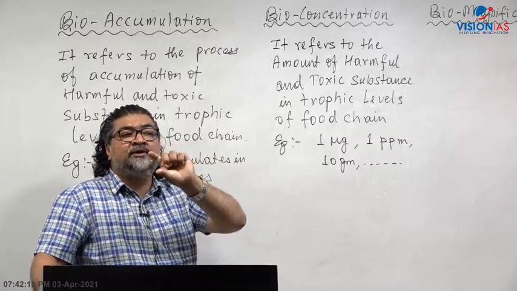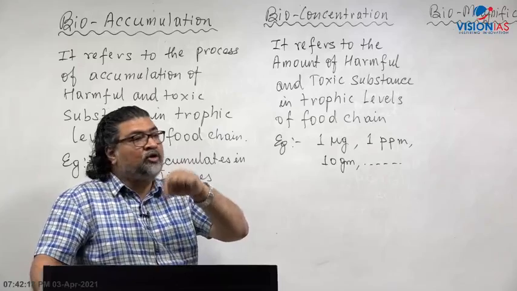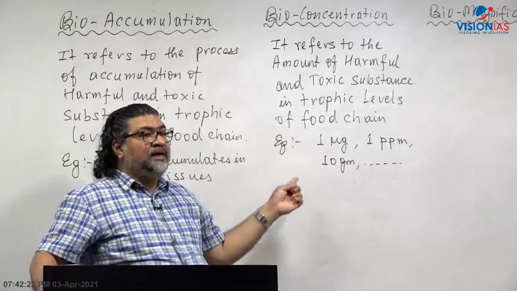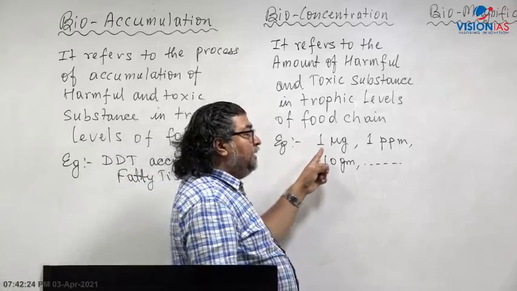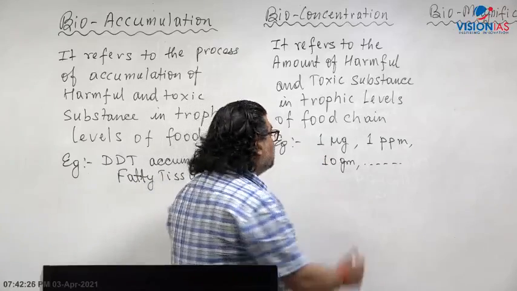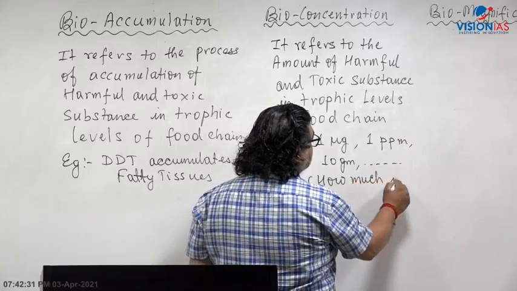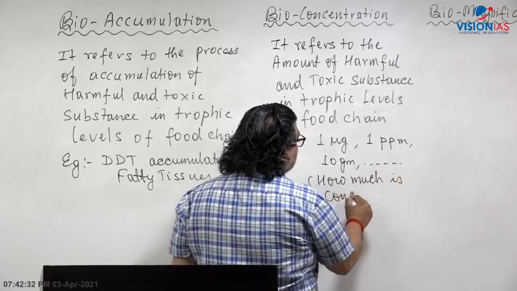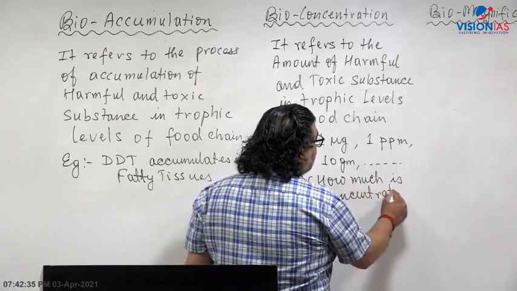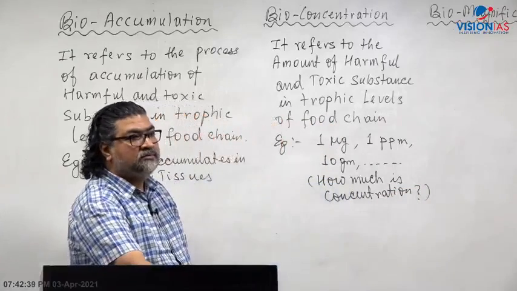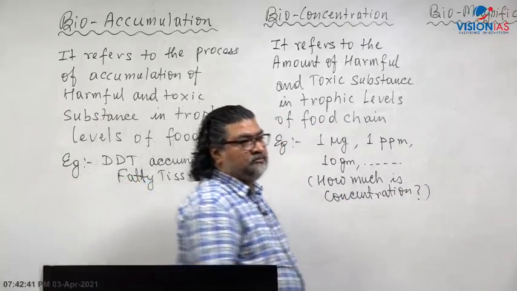The neck of the vulture droops, they are not able to fly, and they die. That depends on the toxic level, the amount and the dose. How much is the dose? How much is the concentration? And sometimes it will go beyond the tolerable limit. That is called biological concentration.